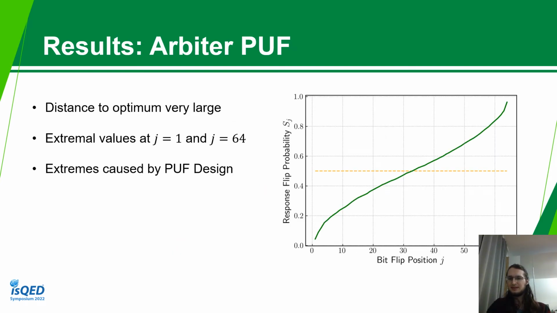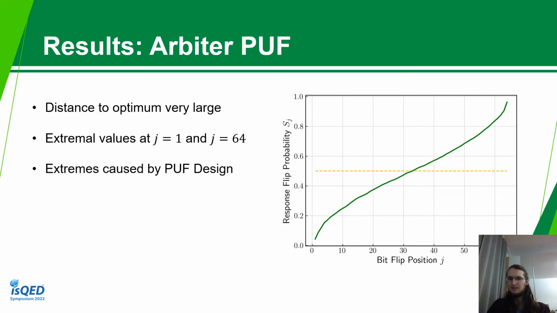If we analyze this figure, we can actually see that the arbiter PUF is pretty far away from an optimal PUF. For the optimal PUF, we would expect that if we flip any challenge bit, the output should also flip with a 50% chance. This is the dashed line in the middle here. For the arbiter PUF, if we just flip the first challenge bit, the output almost never flips. And if we flip the last challenge bit, the output almost always flips. This actually means that the challenge space for this PUF is smaller than one would expect.